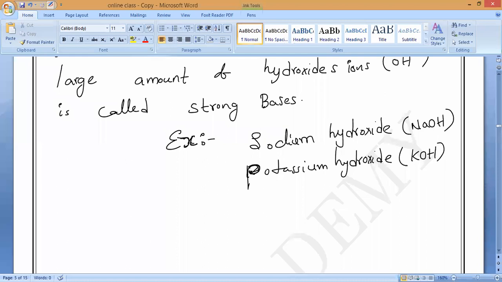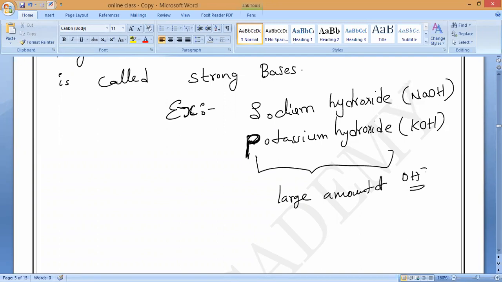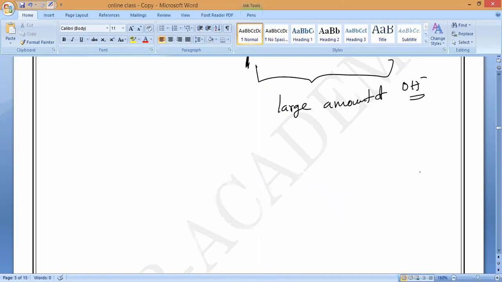They are not strong bases, they are weak bases. Do you understand? Only sodium hydroxide and potassium hydroxide we can call strong alkalis, or strong bases, because only these completely ionize on dissolving in water, and they will produce a large amount of OH ions. That is why we can say these are strong alkalis or strong bases.